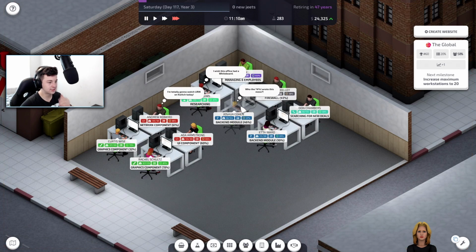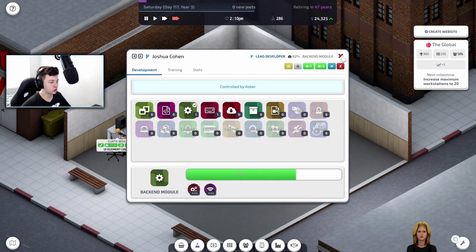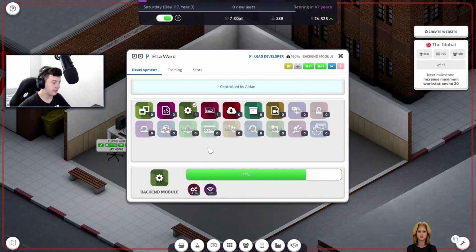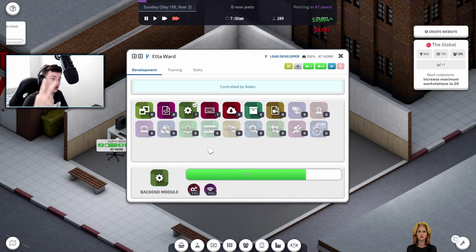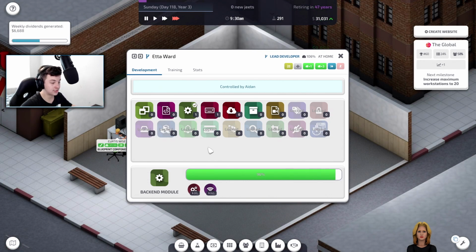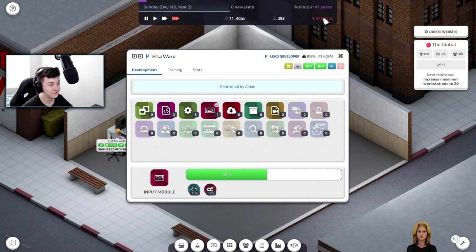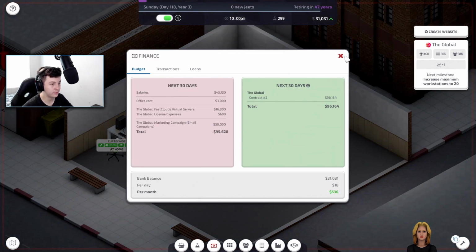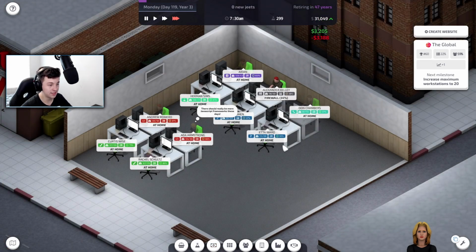These guys should start firing away. So you're doing back-end module. You're doing back-end module. Okay. So I think what this is going to allow us to do, now we've got 2 lead developers, is that these guys are going to start working. 6,600 weekly dividends. We did make a fair bit. I can't remember how much we made, but we made like 9,000. 3,000 there. There we go.